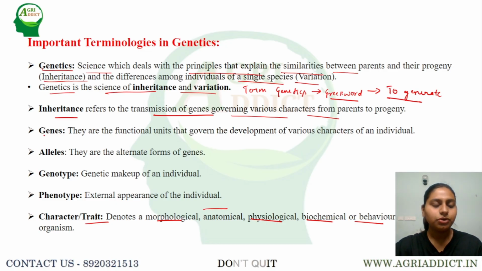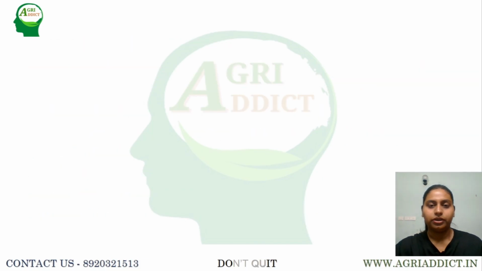Next, coming to the most important term, genes. Genes are functional units, which we can also call hereditary units, that govern the development of various characteristics of an individual. If we consider a trait in plants, that is height, we know that it is governed by the gene T. This T represents the gene. This gene T is responsible for the trait height in plants.